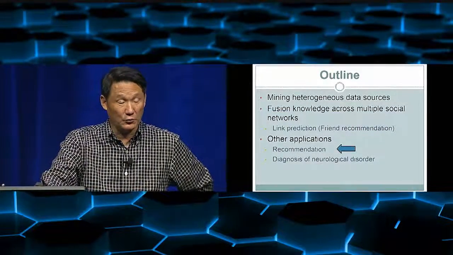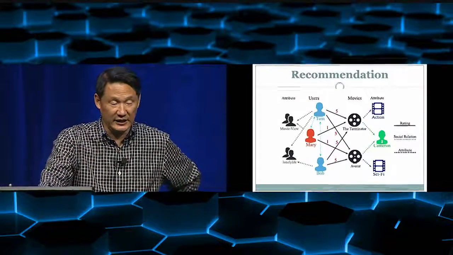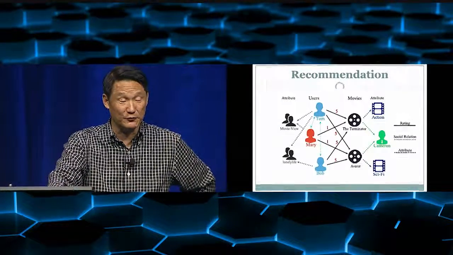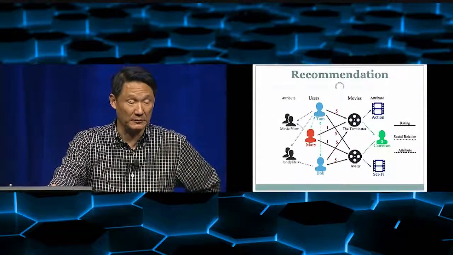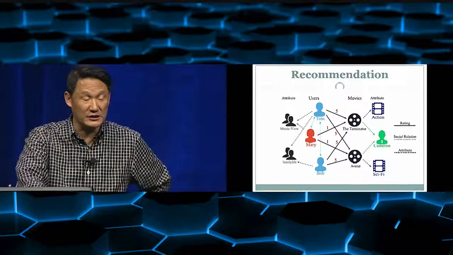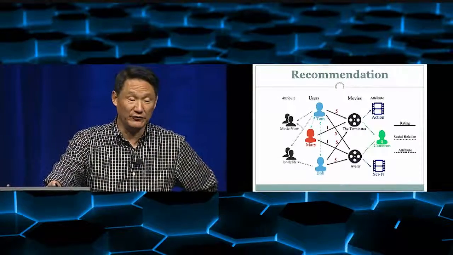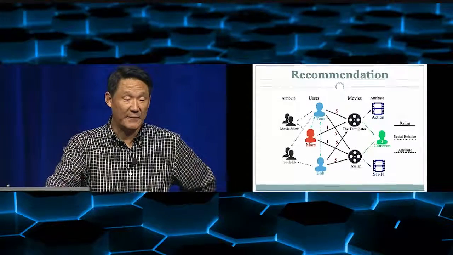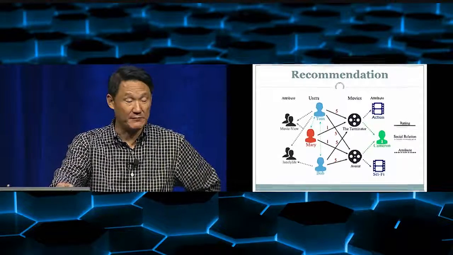So we can also apply this to recommendation. For example, we know that for recommendation, certainly the most common way is to use collaborative filtering based on the ratings you have on the movies. But there are many other types of information. For example, user attributes, such as which group the user is joining, or whether the user has social connections. That is also useful information. If you like the movies, the movie also has different attributes. What type of movie is it? It can be an action movie, it can be a romance movie, or the actor and actress can be relevant.